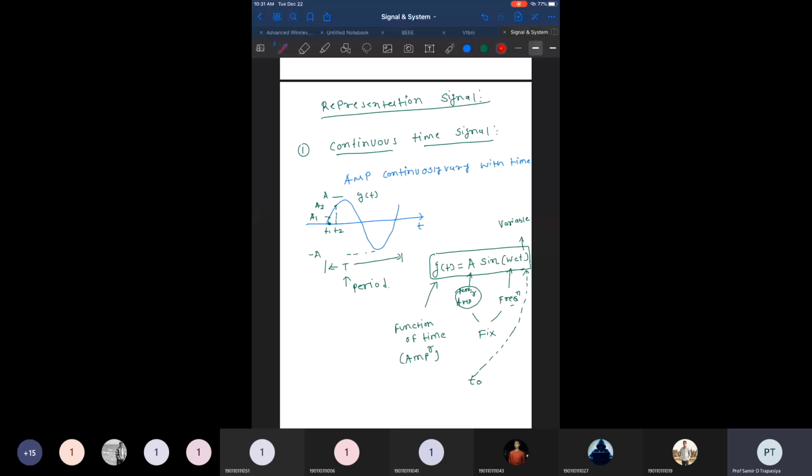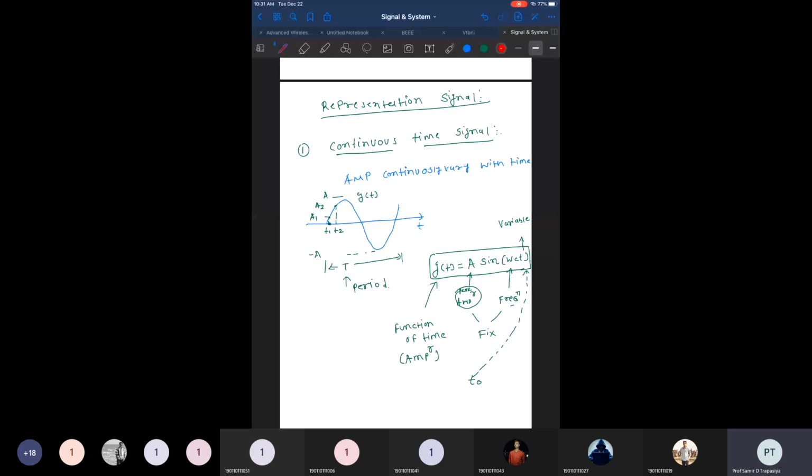And how we represent the continuous time signal mathematically and graphically, that we have described. Graphically it can be represented as a continuous curve. Mathematically it can be represented as a mathematical function in which every time you feed in the value of time, you get the individual value of amplitude. So this part we will discuss.